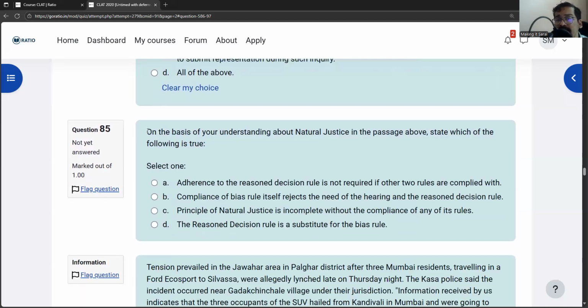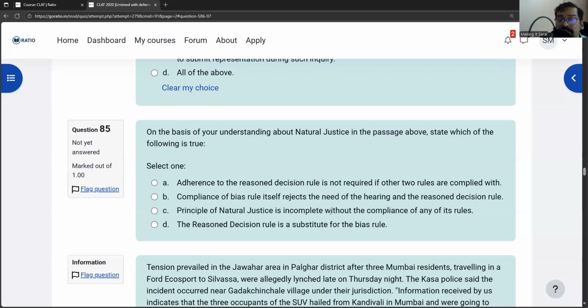On the basis of your understanding about natural justice in the passage above, state which of the following is true. Adherence to reasoned decision rule is not required if other two rules are complied with. Nothing like this is mentioned in the passage. The passage says all three rules have to be followed. Compliance of bias rule itself rejects the need of hearing and reasoned decision rule. Also not mentioned in the passage. All three rules, according to the passage, need to be fulfilled.